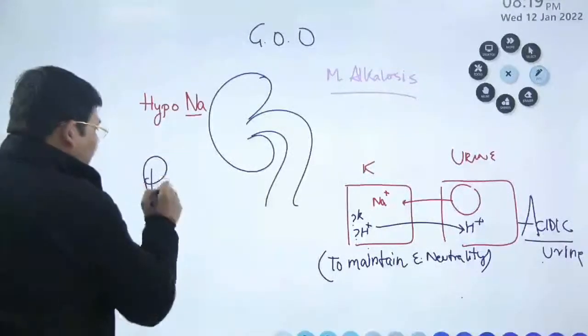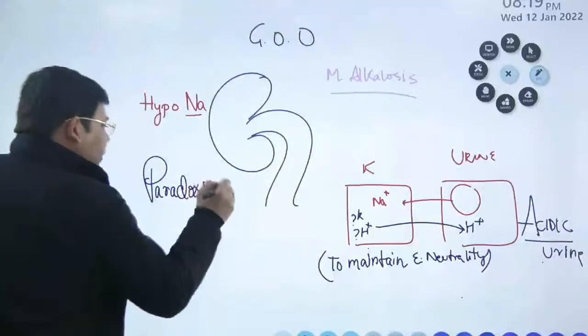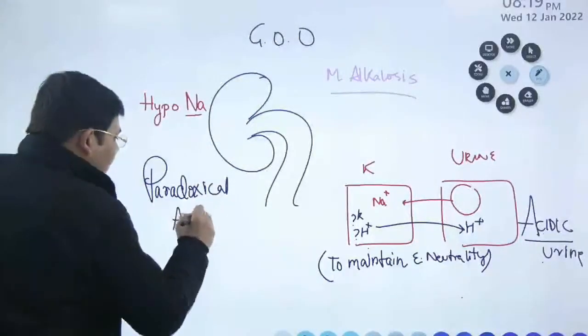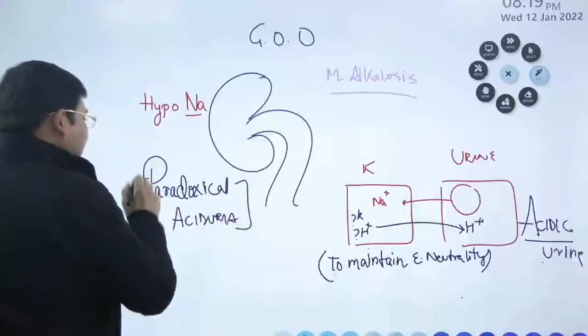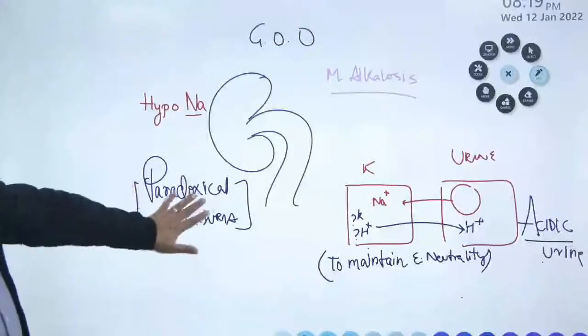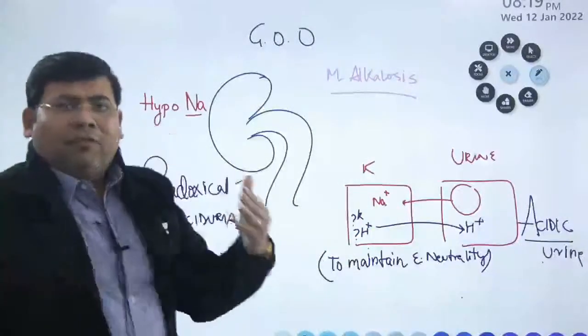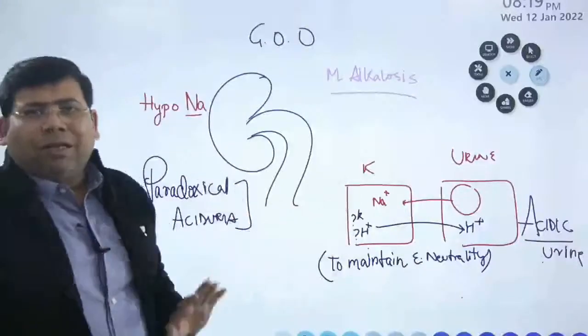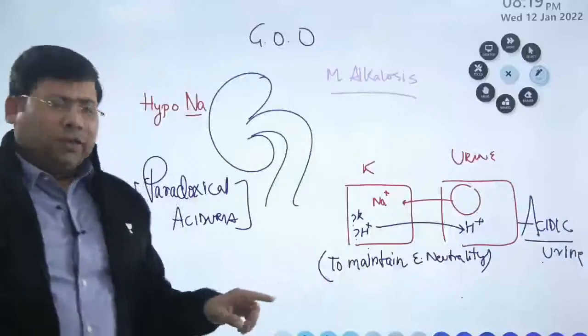This state is known as paradoxical aciduria. What is the explanation of this paradoxical aciduria? The sodium is absorbed because of its priority, and we give least priority to the metabolic status, and this is the explanation of paradoxical aciduria.